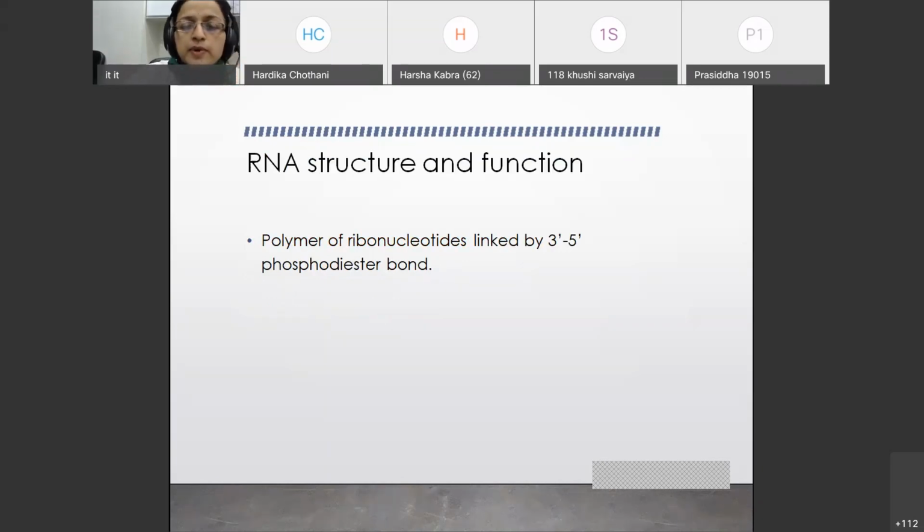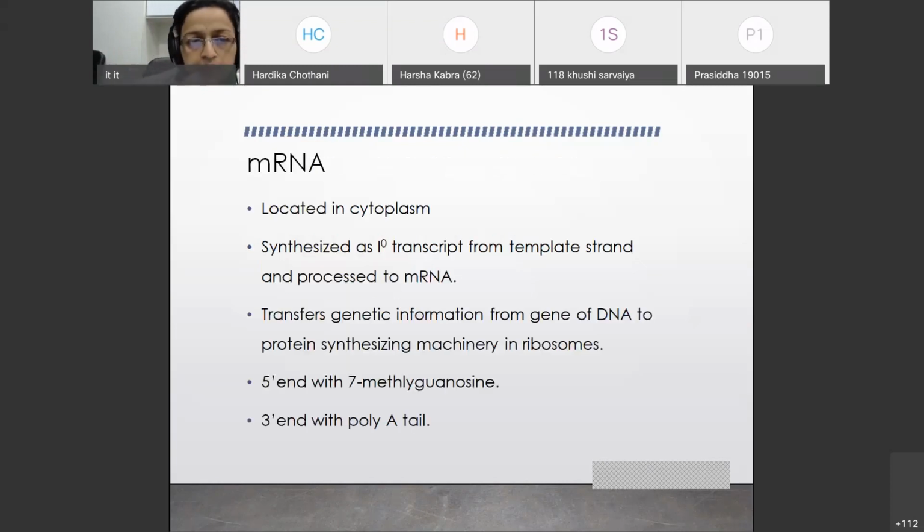Thus we have completed the structure and function of DNA. Now coming to RNA structure and function. RNA is located in the cytoplasm. It is synthesized as a primary transcript from the template strand, and it is then processed by post-transcriptional modification to produce mRNA. What is the role of mRNA?